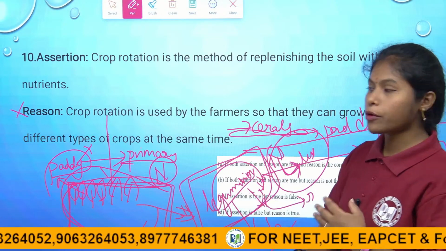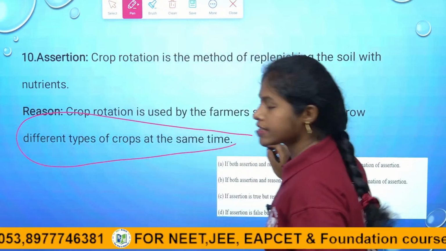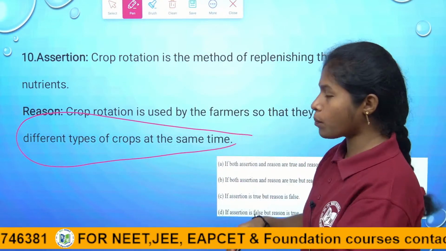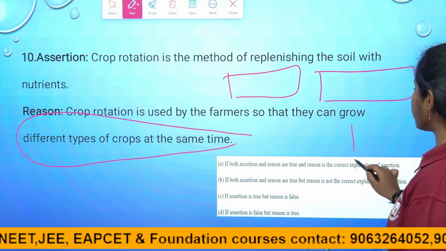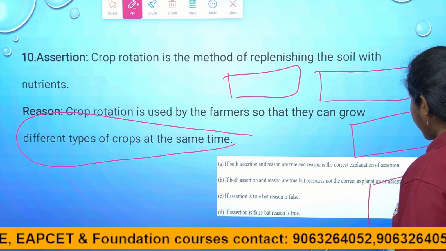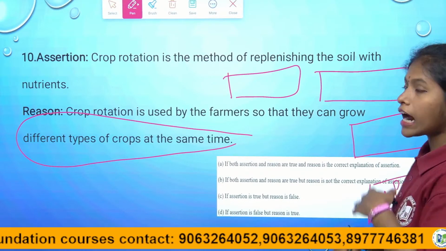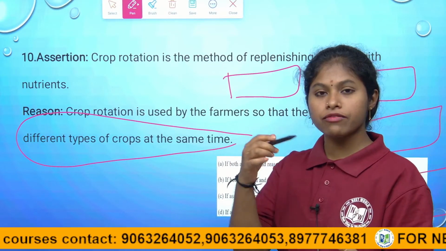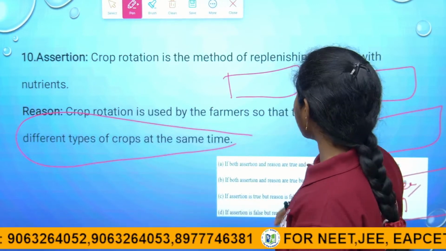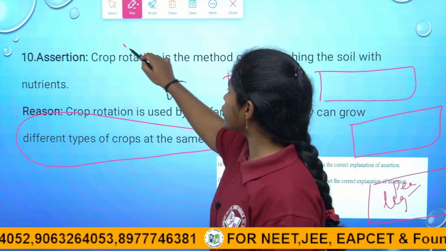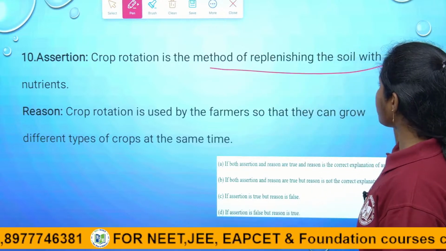Thereby, how does the crop rotation happen? Crop rotation is a method, not different types of crops grown at the same time. It is a method of alternating the crops. Once I grow the paddy, next I grow leguminous plants like groundnut, for example. After that I grow the wheat crop. After that again a leguminous crop, children, like pea plants. This is the alternation of crops. Crop rotation. In the word rotation itself you can see that it is a cycling. Right, children? This is what crop rotation is about, which is used as a method of replenishing the soil.